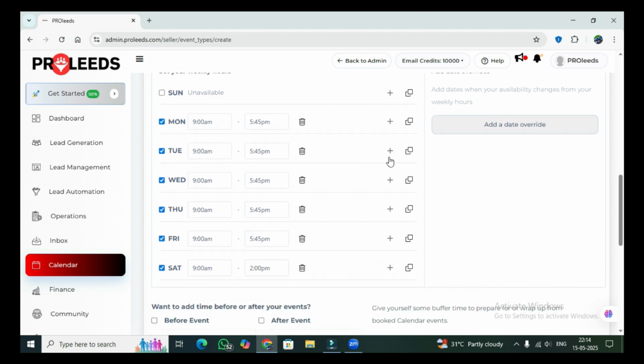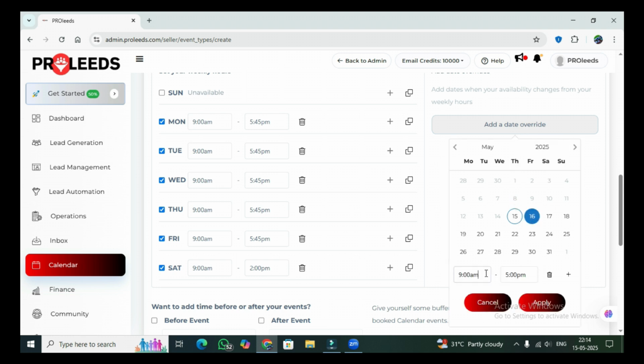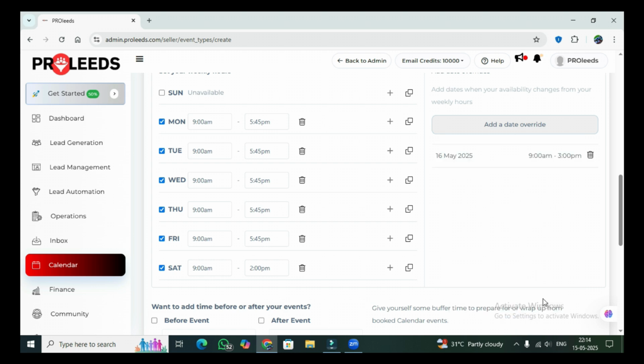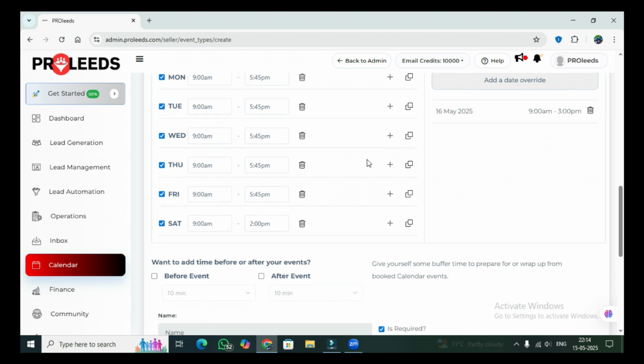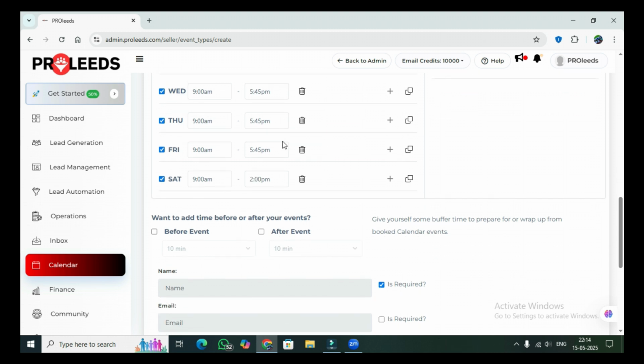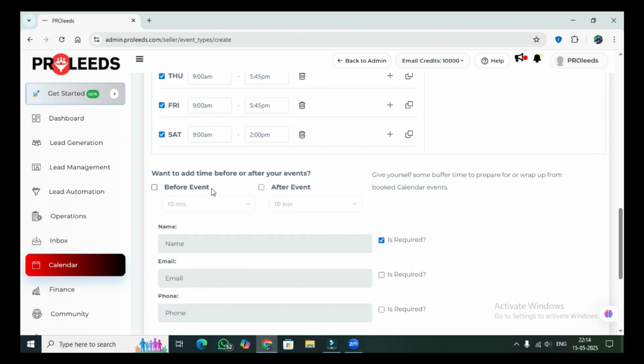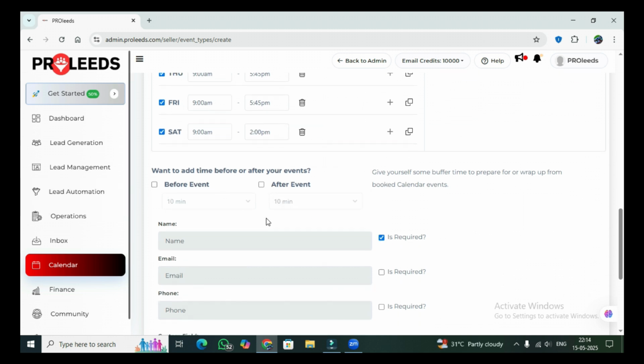Now you are not available at a specific time, so you can add a date override. For example, on 16th, I'm not available from 9 a.m. to 3 p.m. So if I apply it, while we see the booking, it will not be available. So any time between you can add from here.